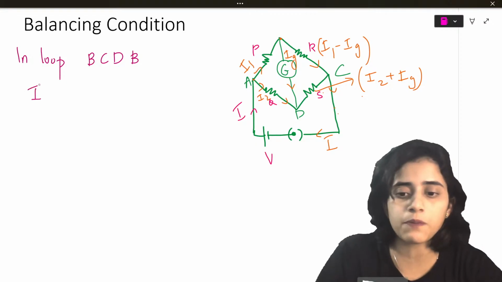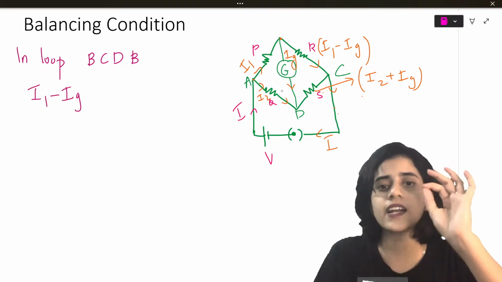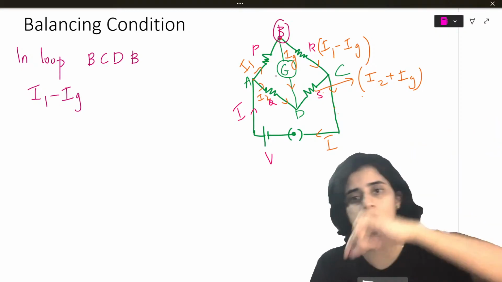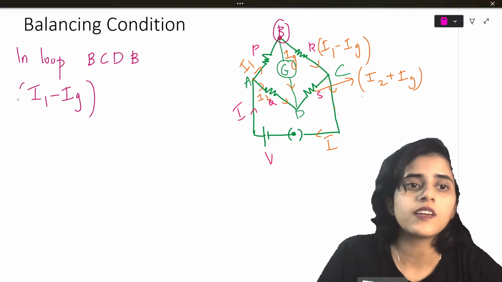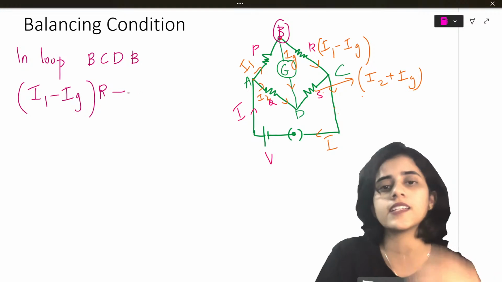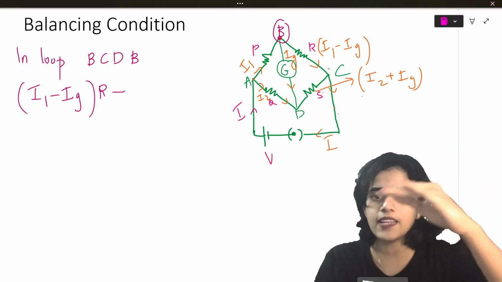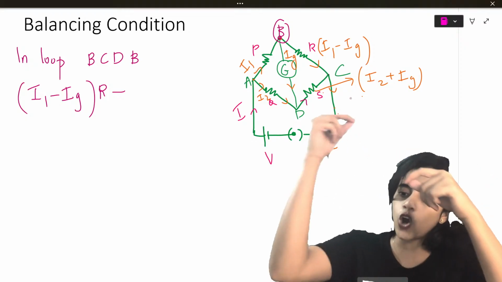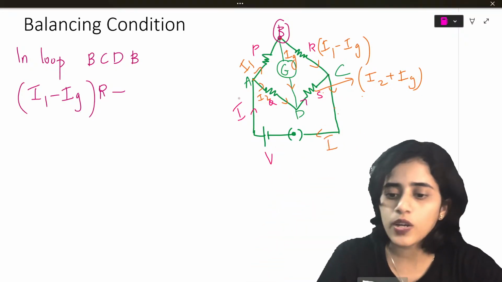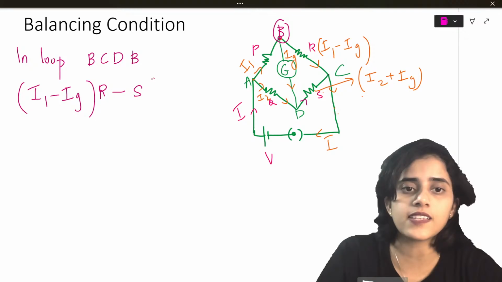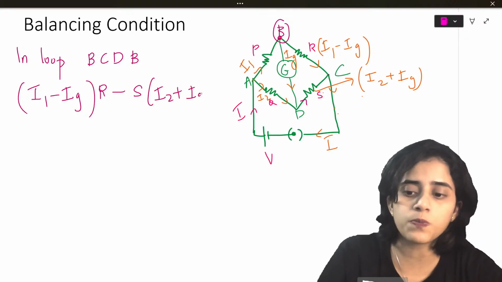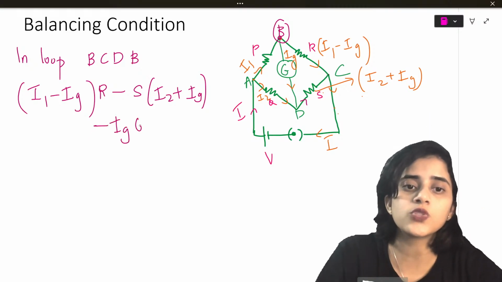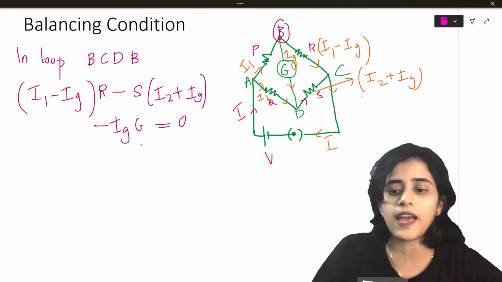In loop B, C, D, B, what happens? I1 minus Ig. My starting point is point B. So from point B to C, what is it? I1 minus Ig into resistance R, that is positive. From C to D, current is in this direction, opposite to the direction I am coming. So S is the resistance: minus S into I2 plus Ig. Then it goes up, minus Ig into G. This whole thing should also be 0 because it's for balancing condition.